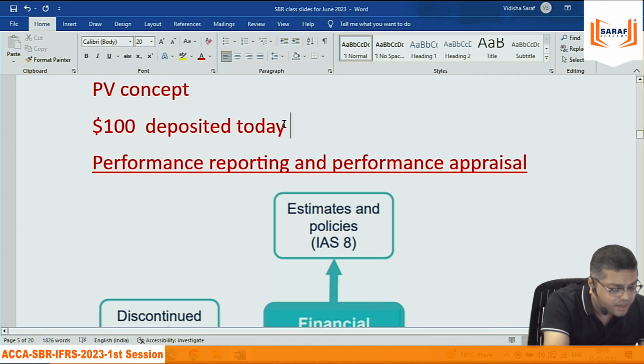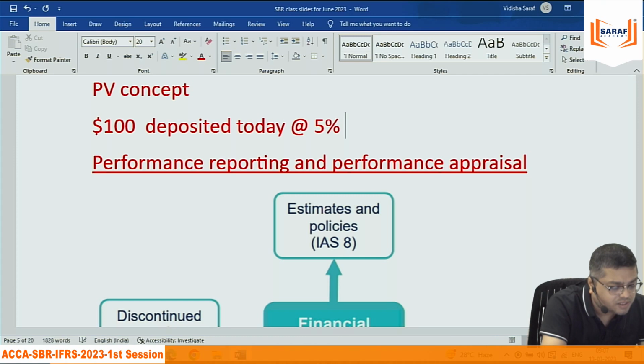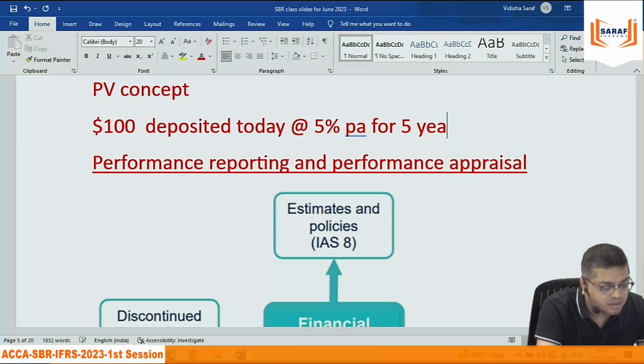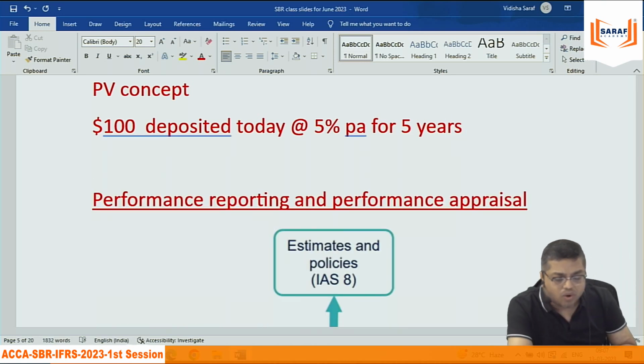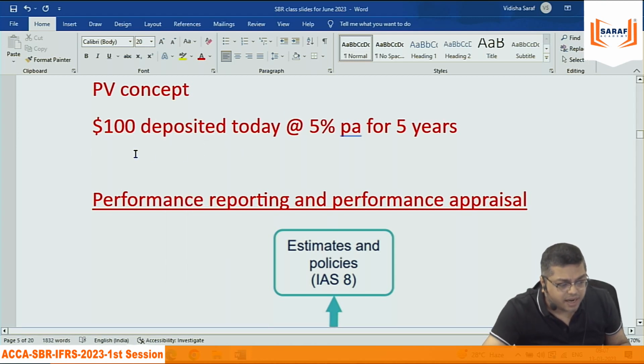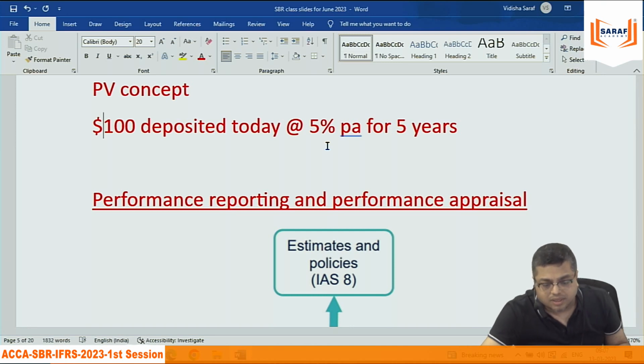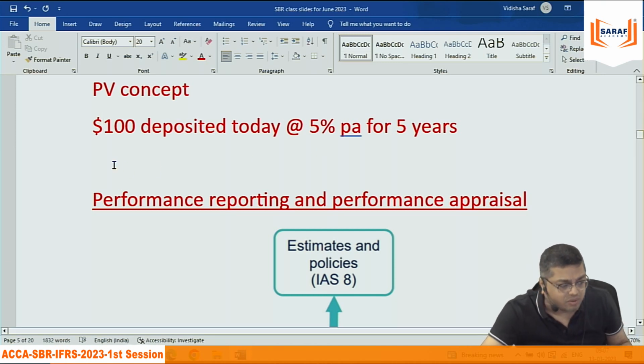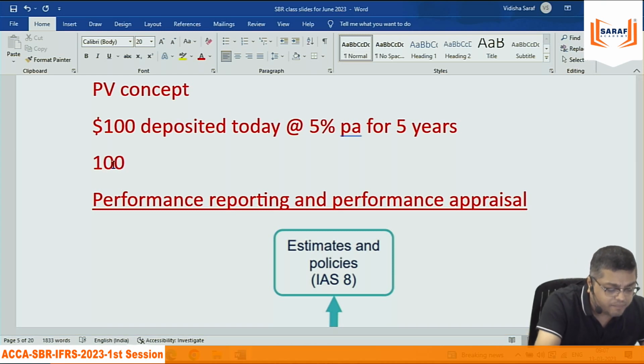$100 deposited today at the rate of 5% per annum for 5 years. So we want to find what will be the value after 5 years. Now, in finance, we always use the compound interest rule. That means $100 will become 105 after 1 year. But the second year interest will not be on 100, it will be on 105. Third year interest will be on the second year total value.